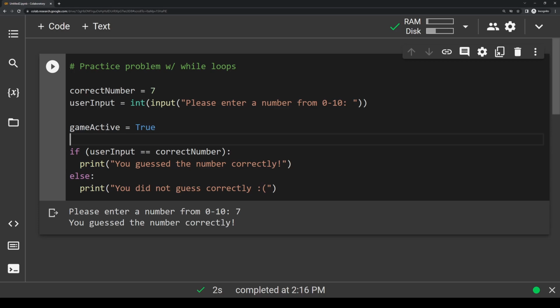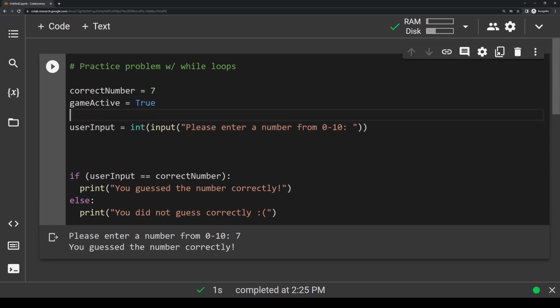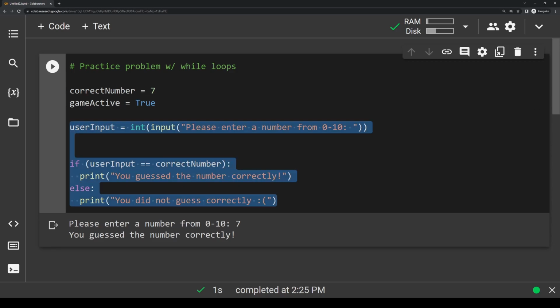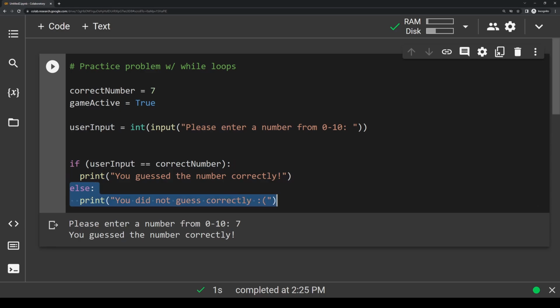If the user guesses the correct number, we'll want to change this Boolean to false so that the game ends. So let's go ahead and write a while loop now. I'm going to cut and paste this up here at the top. And inside of our loop, we're going to want to have all of these lines of code because at each iteration, the user will take a guess and then we'll check, is it correct or is it not correct? We don't want to have these two lines inside the loop because these want to be initialized before the loop starts.